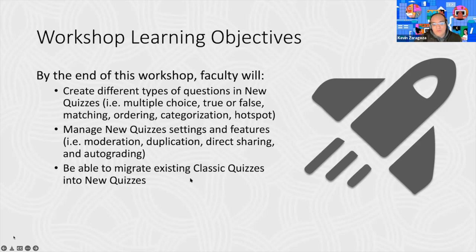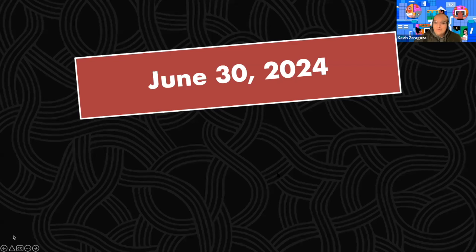This last bullet point right here is very important because of June 30th, 2024. It may feel like a long ways from now, but on this date, classic quizzes, which we may all be using at the moment, is going away. And so we do want to initiate the process of migrating our classic quizzes into new quizzes as soon as possible, at your leisure, but this classic quiz is going away. Okay.